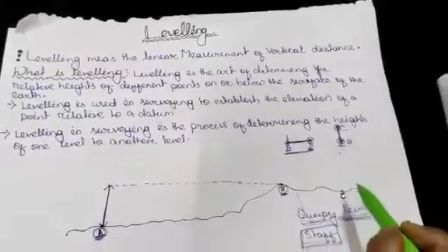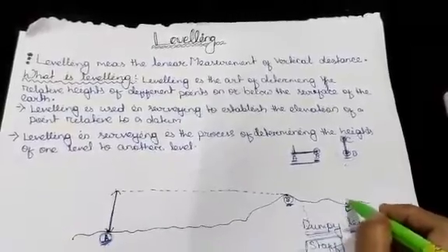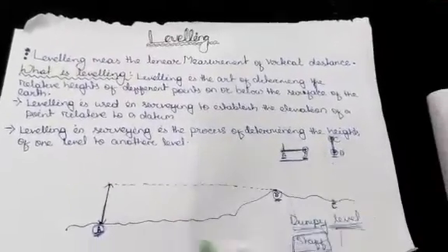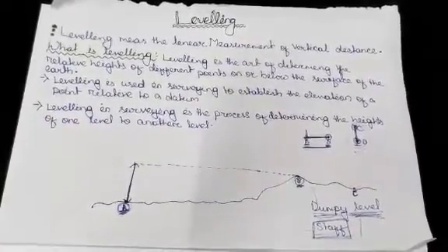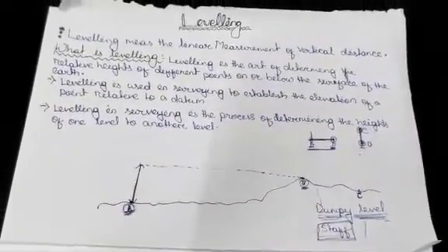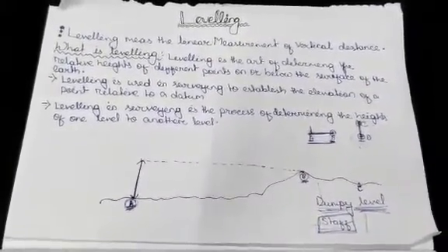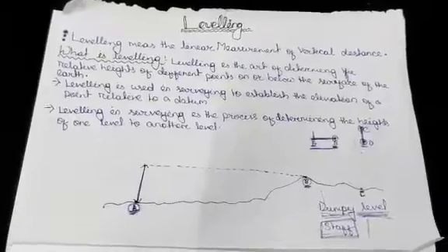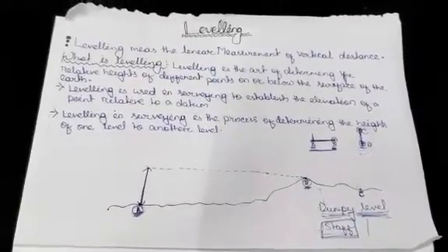Meaning if we require to know what is the RL of the point C, from the datum we can know the RL of the point C. We can use the datum as a base from where we can know the measurement or the RL of any point on the earth or below the earth.